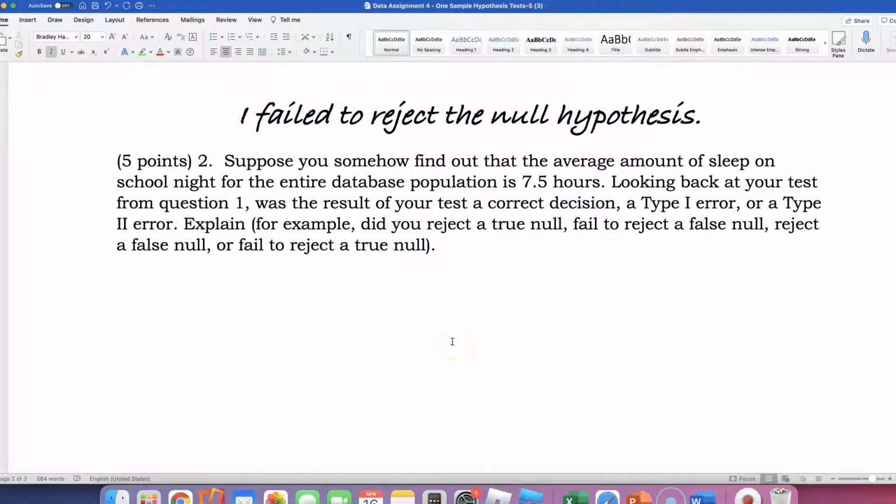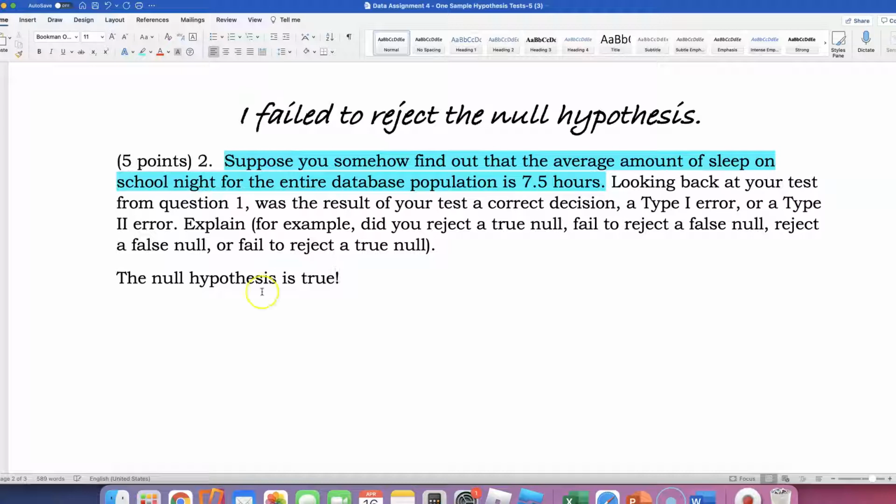Okay, number 2. Suppose you somehow find out that the average amount of sleep on school night for the entire database population is 7.5 hours. So what is this first sentence saying? This is saying the null hypothesis is true.